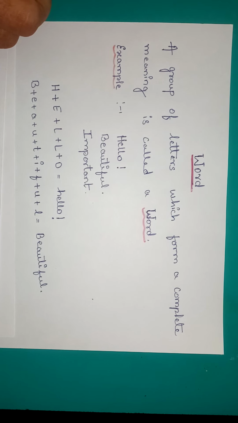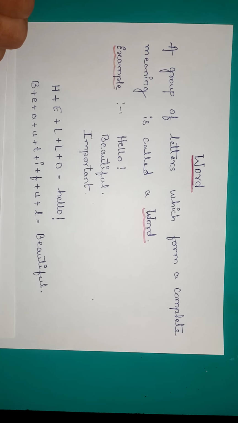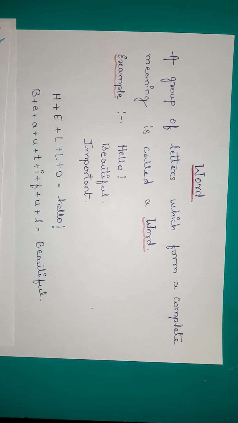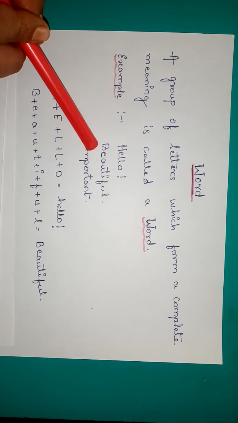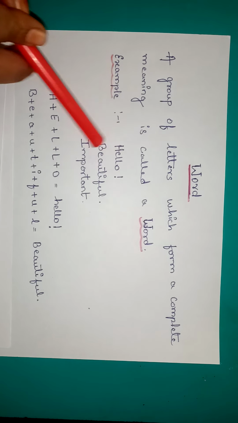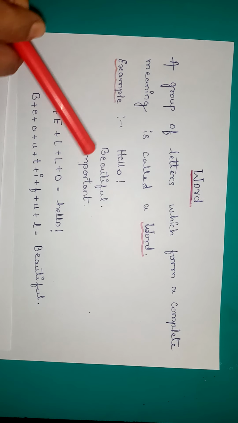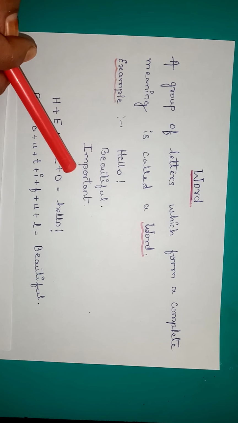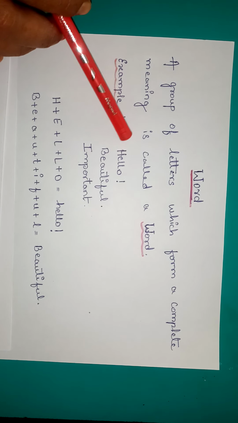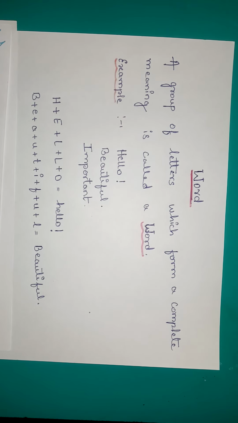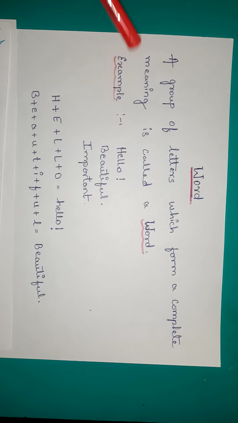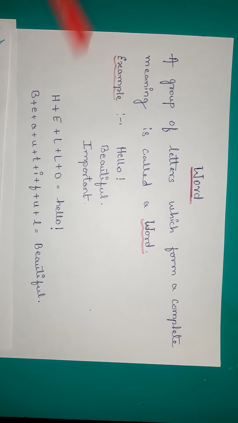So let us see here. When we know A to Z alphabets, we use them to form the words, okay? Here for example I have written very few. See here, hello, beautiful, important. These are three different words which mean differently, okay? Hello means when you meet someone or when someone is in the call, you start your talk with hello, okay? Beautiful. What does this beautiful mean? Beautiful means very nice to see.